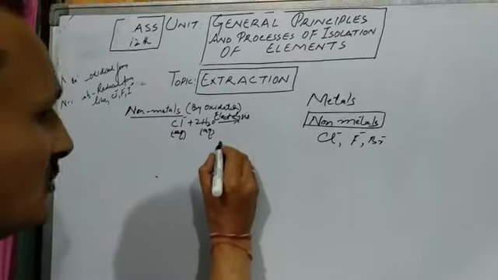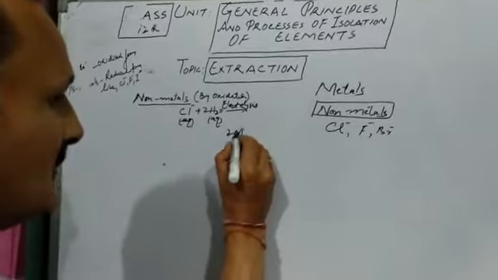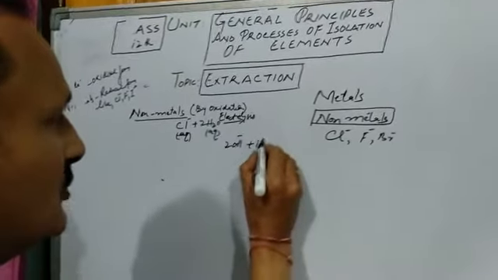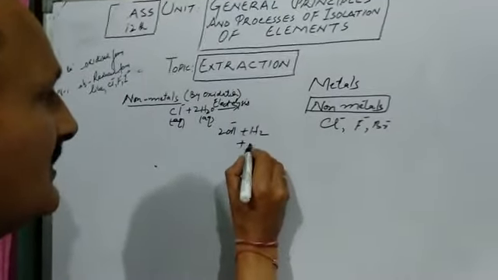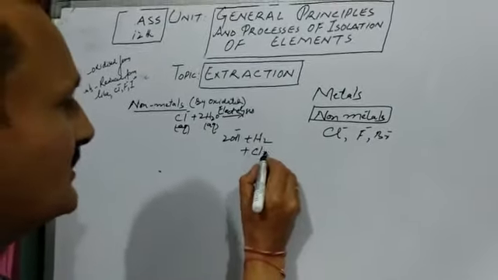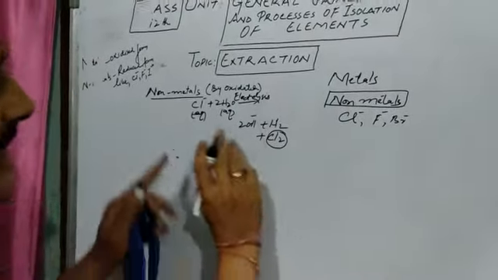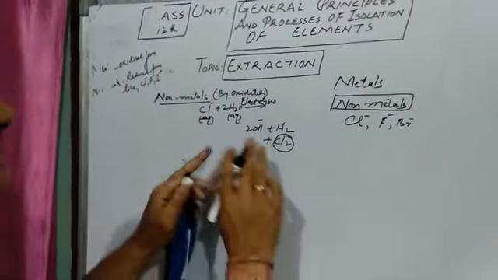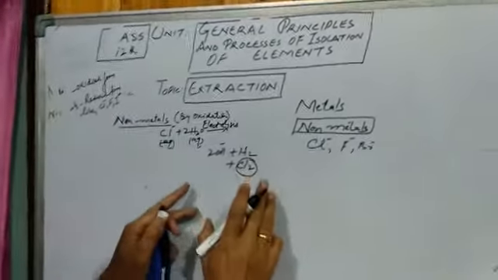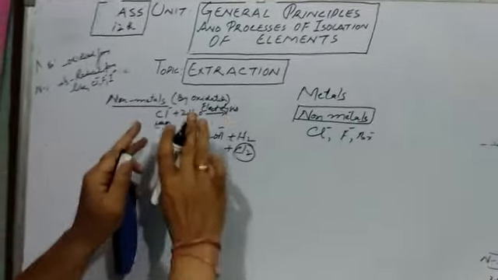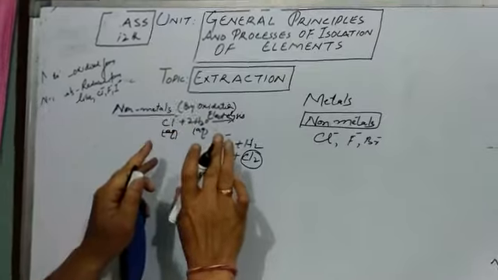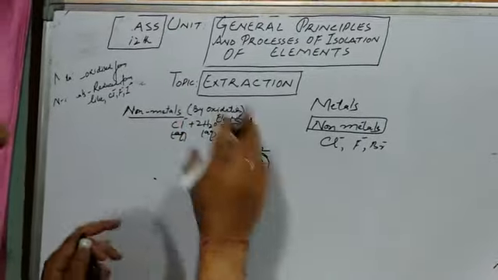We get hydroxyl ions, then we get hydrogen and our desired product, that is chlorine. So we have extracted chlorine. Similarly, other non-metals can also be obtained by this method, that is by electrolysis, by oxidation.